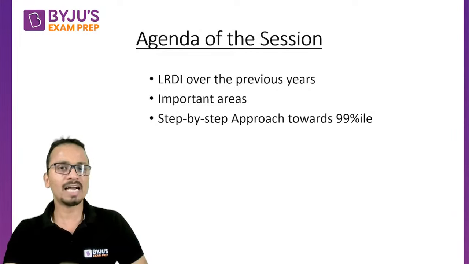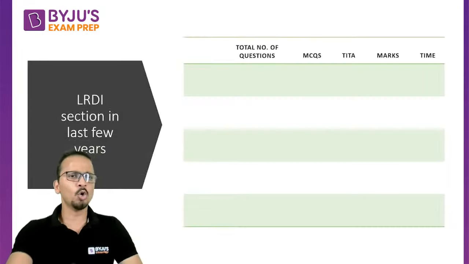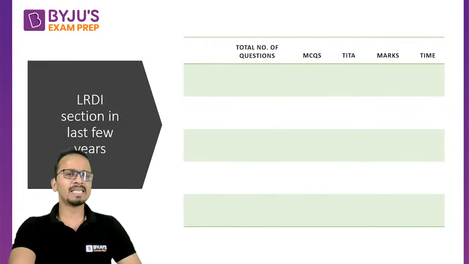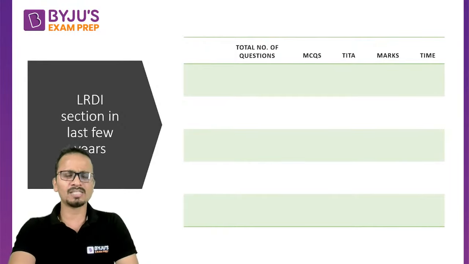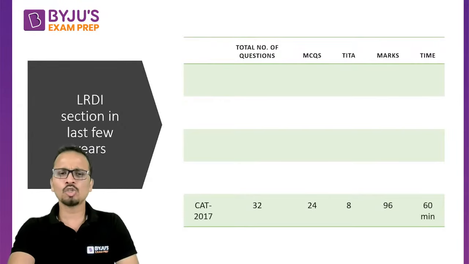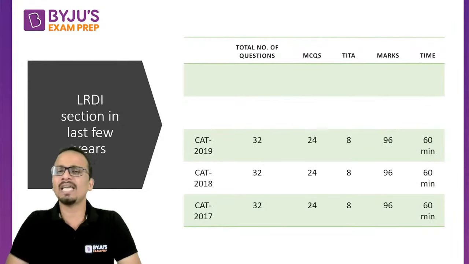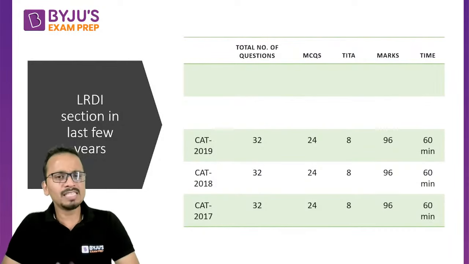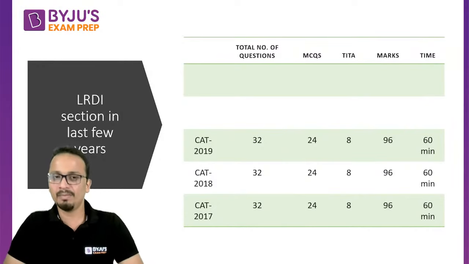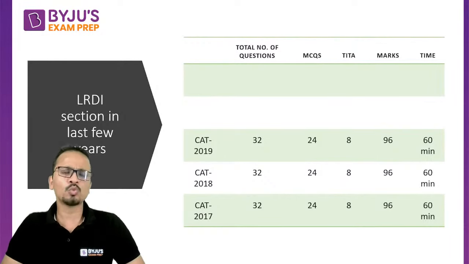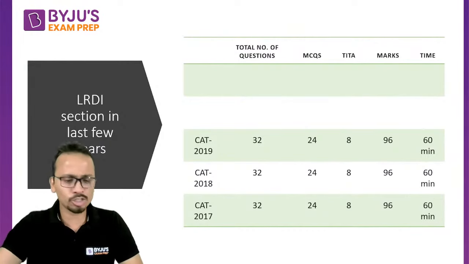All right, so let's understand how LRDI has behaved over the past few years. Now I'll be taking the data for the last 5 years, starting from probably 2017. If I talk about CAT 2017, CAT 2018, and CAT 2019, the pattern of these three CATs was exactly the same. Talking about the LRDI section, there were 32 questions, out of which 24 were MCQs and 8 were TITA questions. So if you understand what TITA questions are, right?